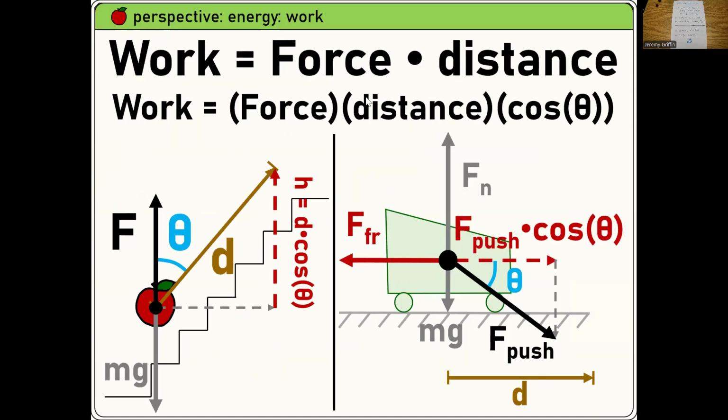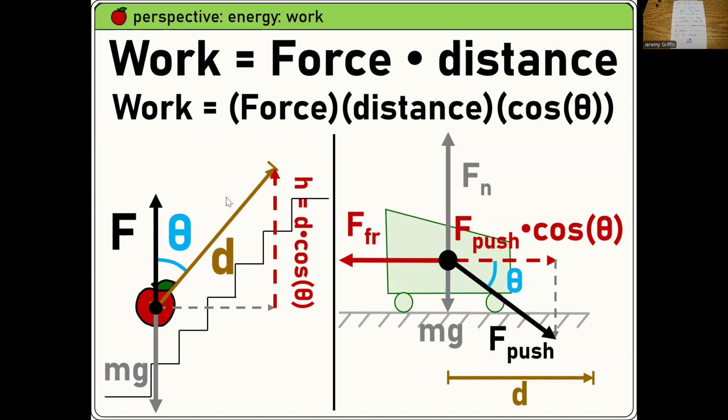So work is force times distance. Now that's a dot product, which means you only multiply the parallel components together. For example, if you carry something up the stairs, up this diagonal distance here, it takes work to lift it straight up, but it doesn't actually take any work to carry it across the room. Like here, if I had a long flat table and let's say I have a marble and give it a little tiny tap, that marble could roll all the way across the table. And it doesn't take any work to do that horizontally, but vertically it takes work to lift it, right? So I only care about the components that are, like the dot product. They're both vertical in that case, right? All right, so dot product.